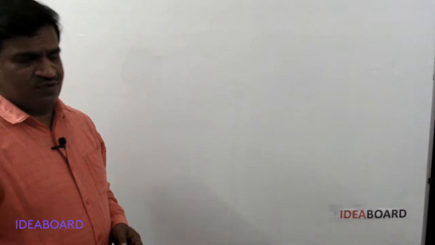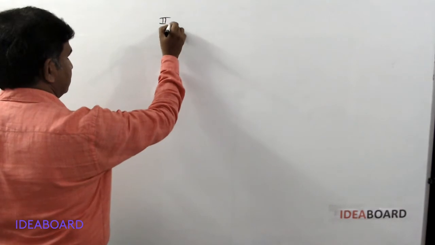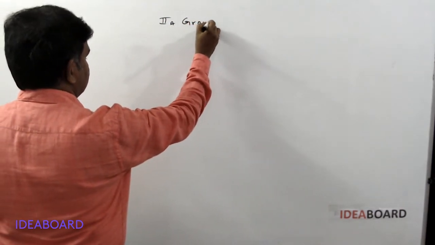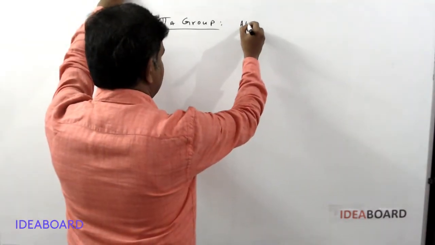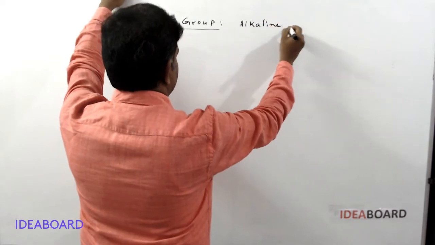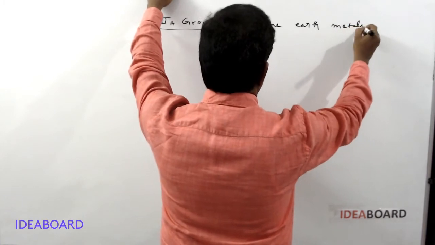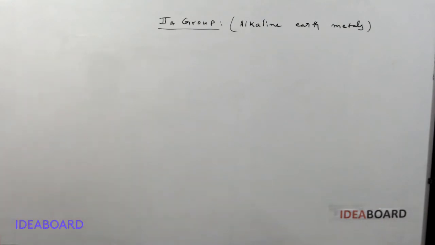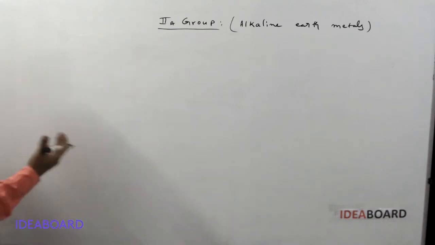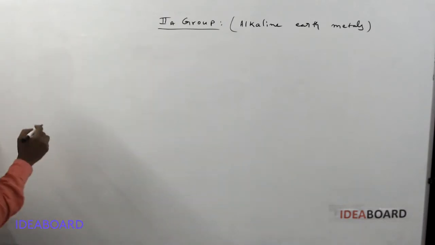Today we want to discuss second A group elements. These are also called alkaline earth metals. Why are these called alkaline earth metals? They are mostly available in the earth's crust and they form strong bases, so they are called alkaline earth metals.